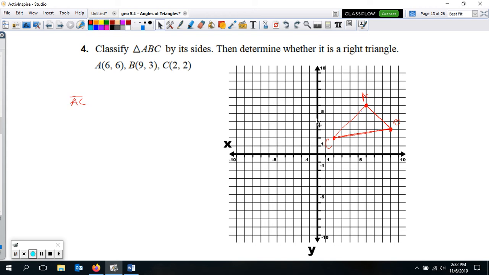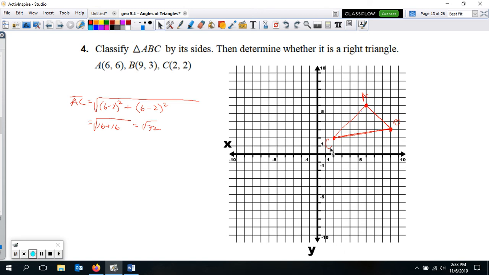So from A to C, we'll do our distance formula for that. And so again, that's where you just take the x's, subtract the x's of those 2 points and square it, add it to subtracting the y's of those 2 points and also squaring them. So that's going to give you 6 minus 2 for both of them, because it's 6, 6 here, it's 2, 2 here. So that's going to give you 4 squared and 4 squared, so 16 plus 16 gives us the square root of 32. That's the distance from A to C.